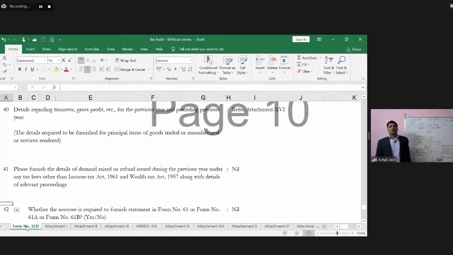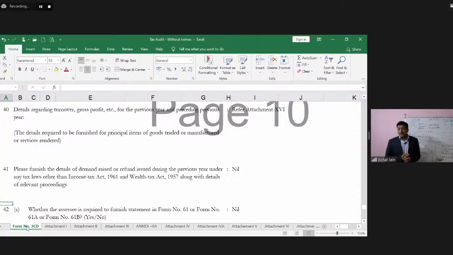Moving further on to clause number 41. Please furnish the details of demand raised or refund issued during the previous year under any tax laws other than the Income Tax Act, along with details of relevant proceedings. So if there are any demands raised or refunds issued, then those are required to be reported over here. And what will be the basis of reporting over here?